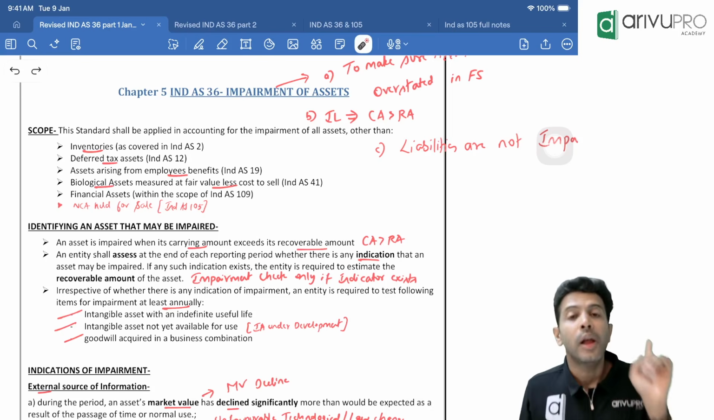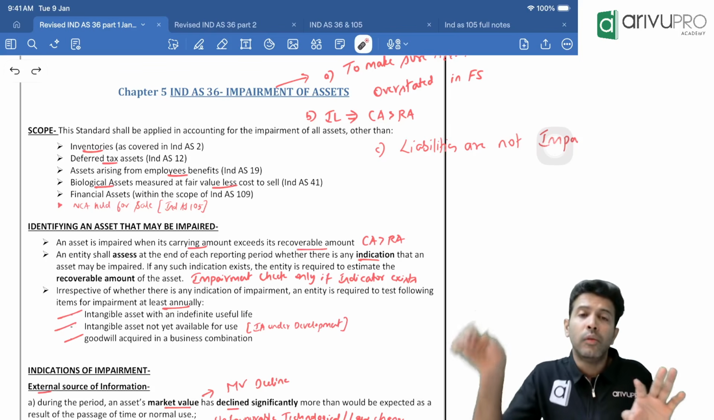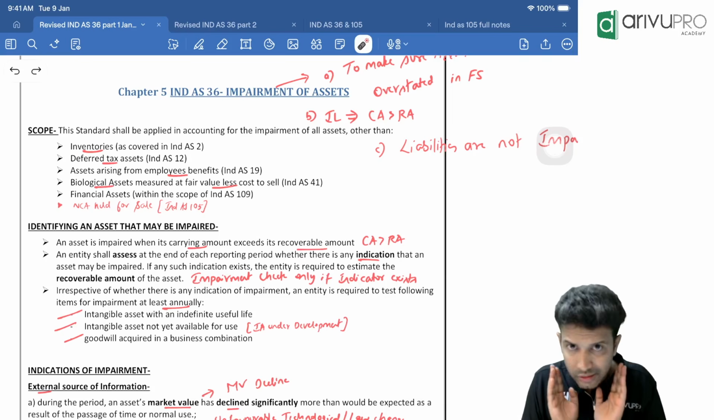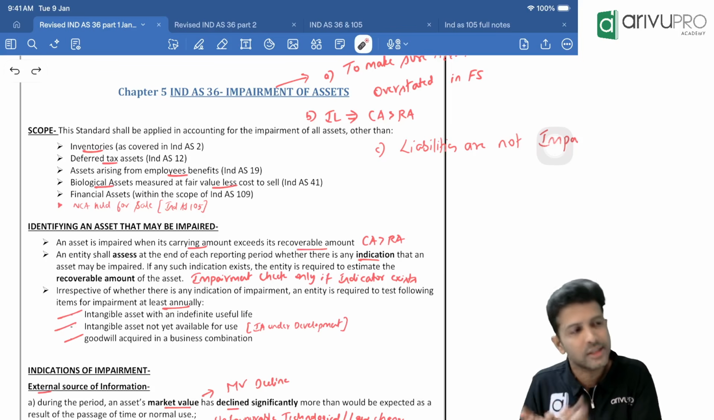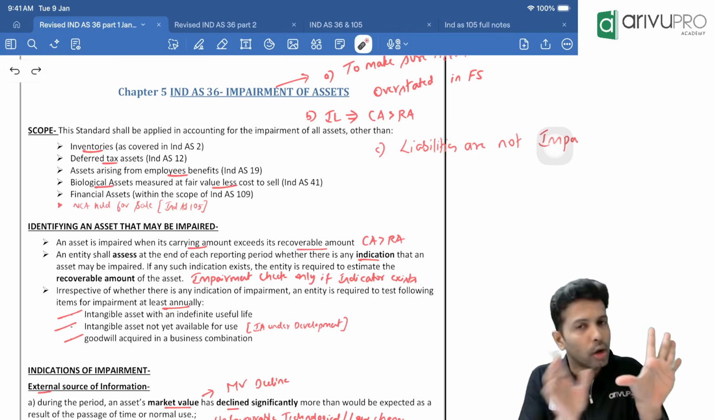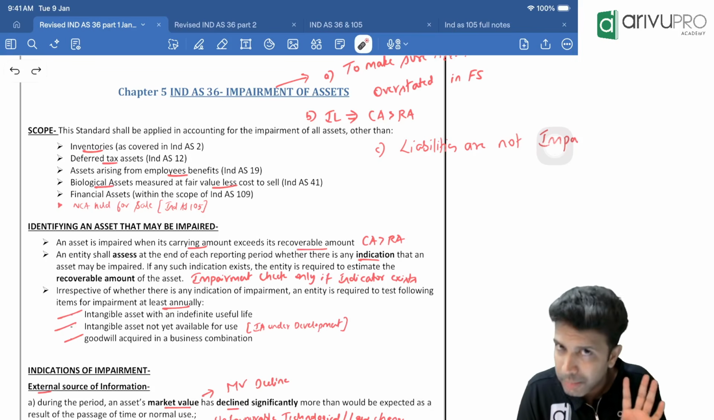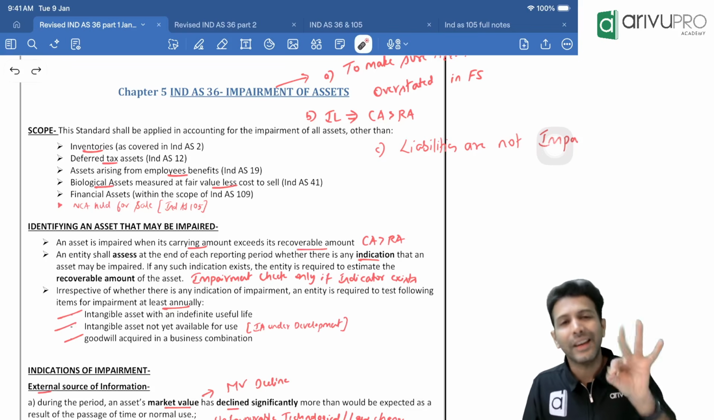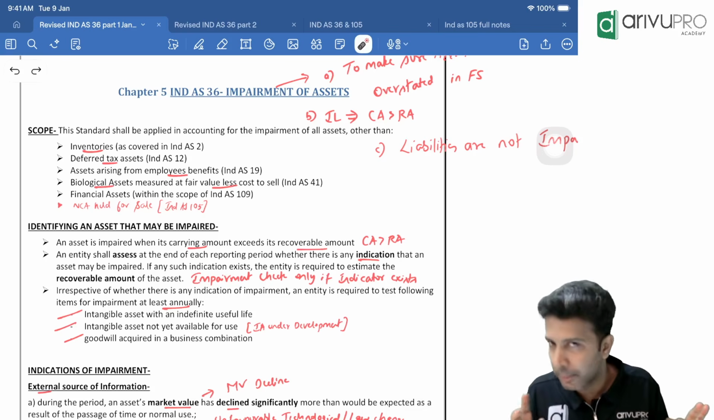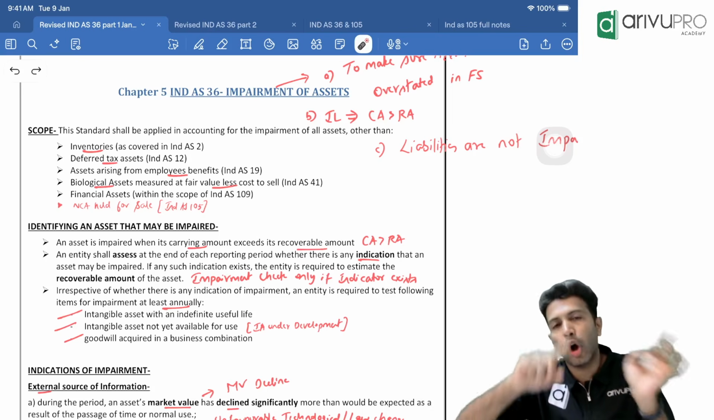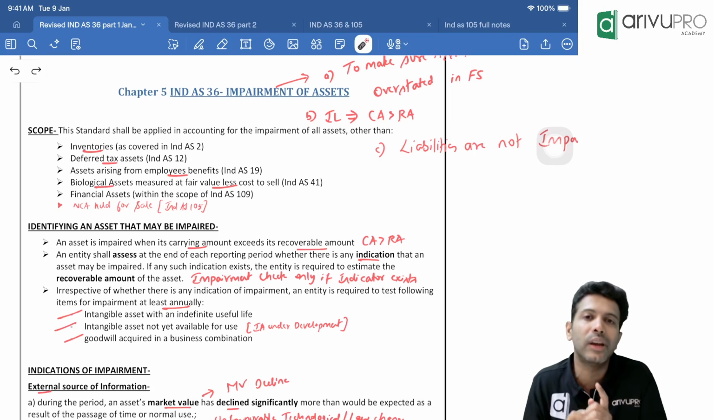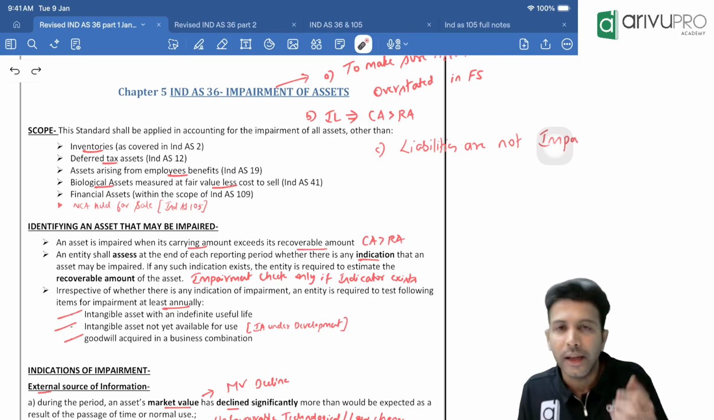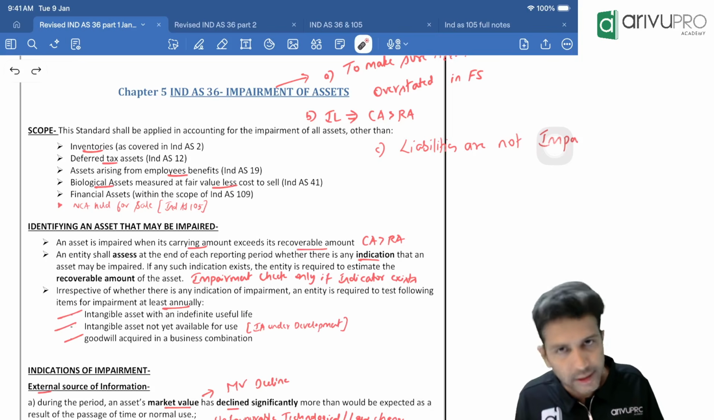That is one. But there are three assets. Whether indicator comes or whether it does not come, we have to do the impairment check on those three assets at least once a year. They are goodwill, which comes as part of business combination, intangible assets with unlimited useful life, and intangible assets which are under development. Only for these three. For all other assets, you will do the impairment check only if indicator arises. And indicators are of two types. They are external indicator and internal indicator.